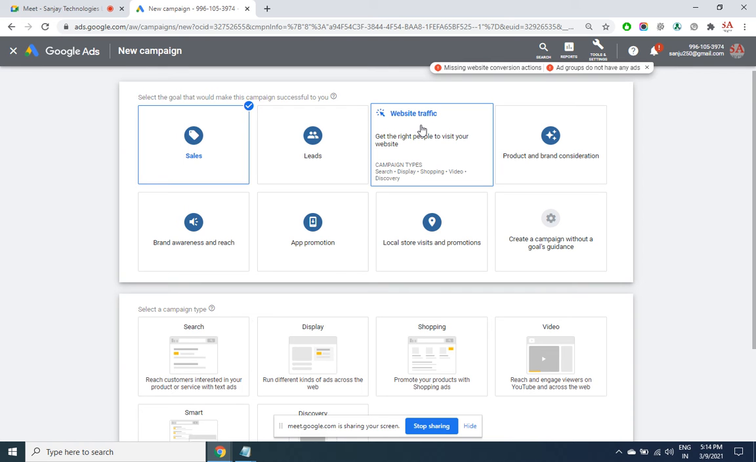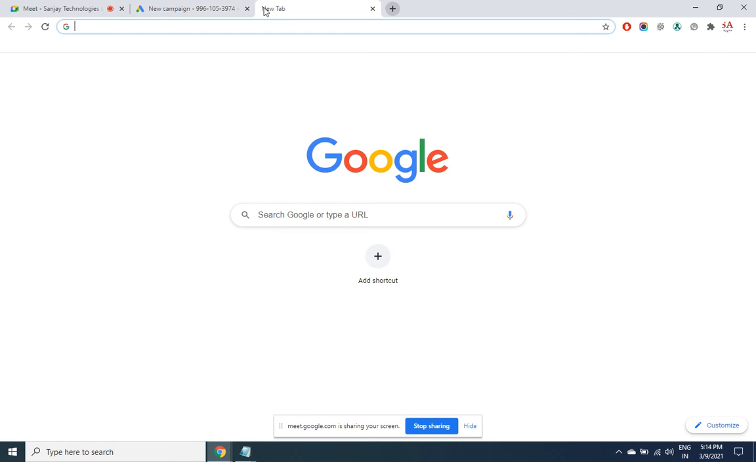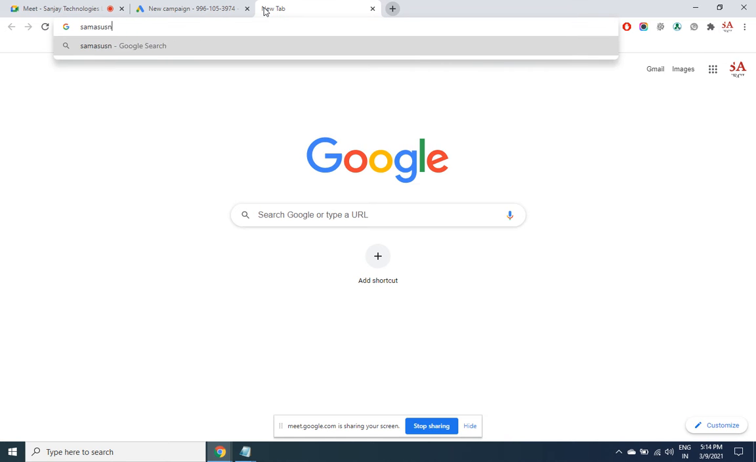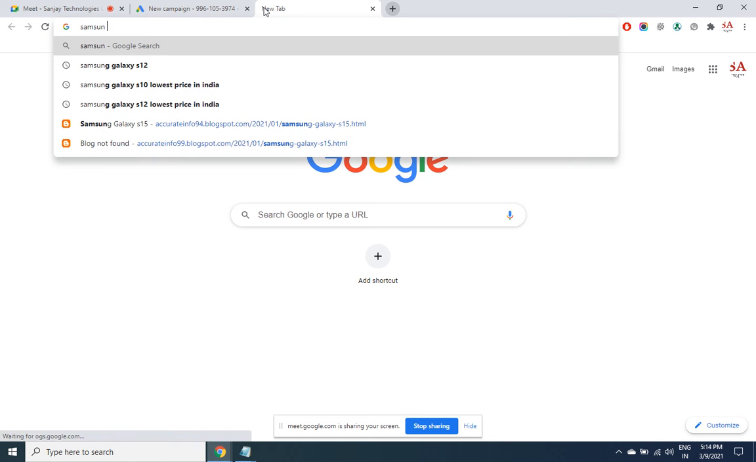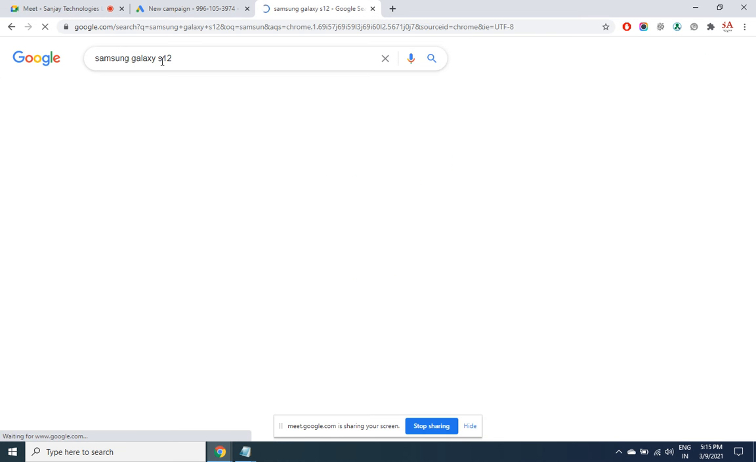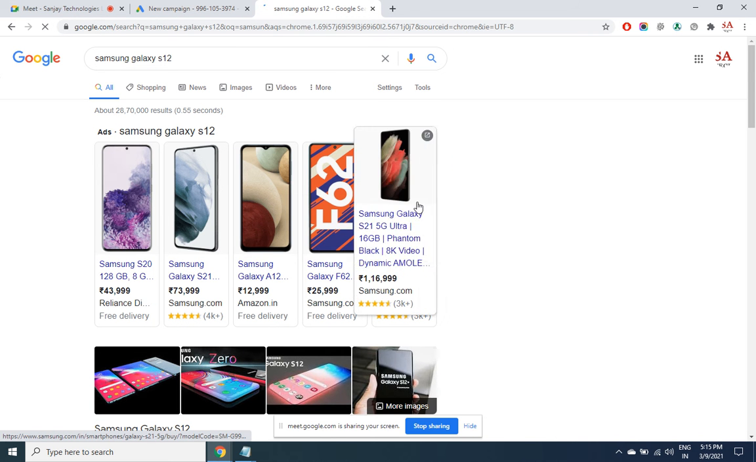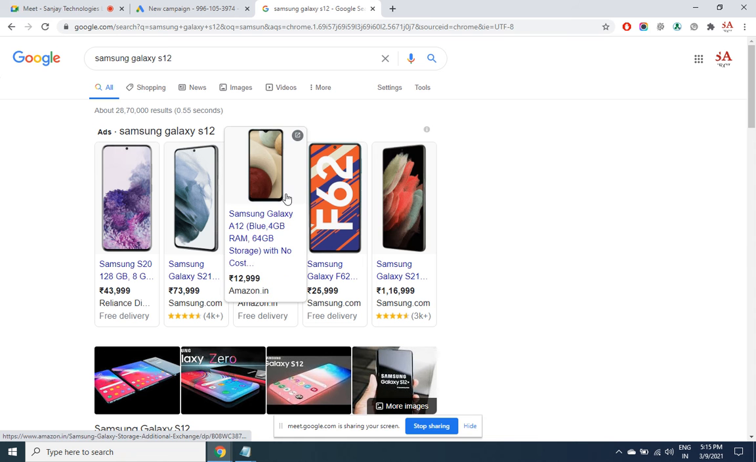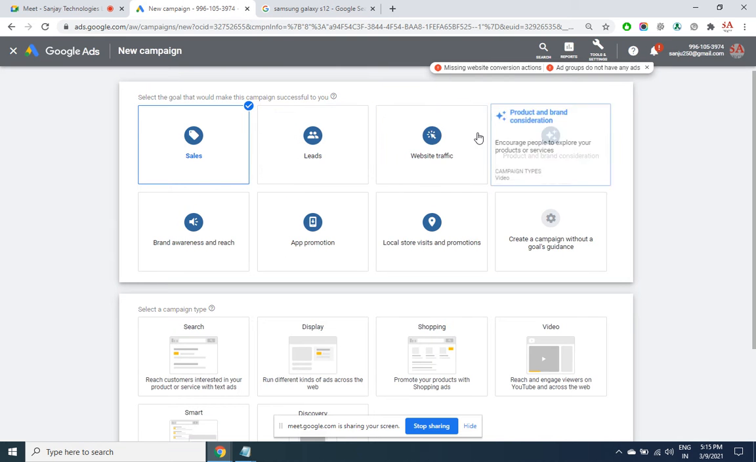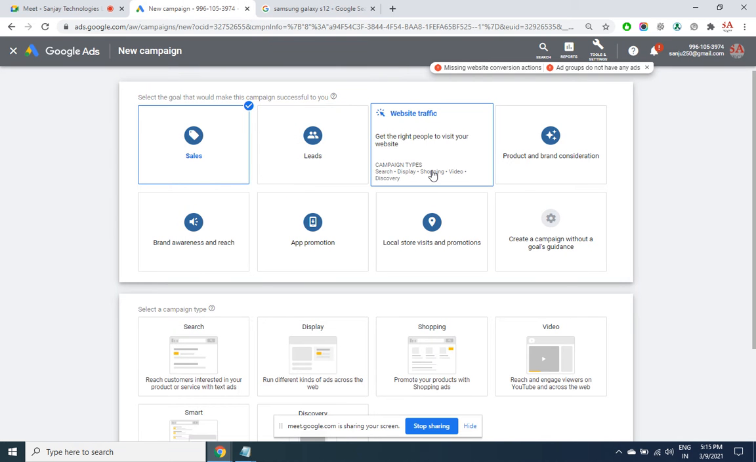Because you are so confident that people, once they have visited your website, automatically they will purchase. If that is our confidence level, then we can go with the website traffic campaign and go with the shopping network and pay according to click basis, where your ads will come here. Like this. But you will be paying per click basis. Someone clicks on an ad, you got to pay whether they purchase or not. That is what is the meaning of website traffic and shopping platform.